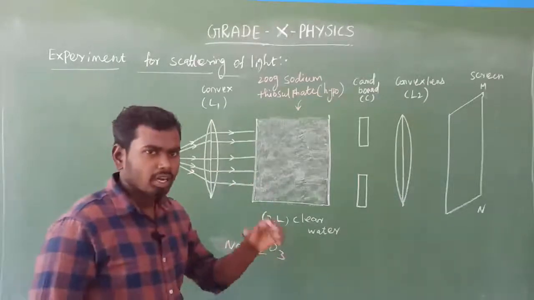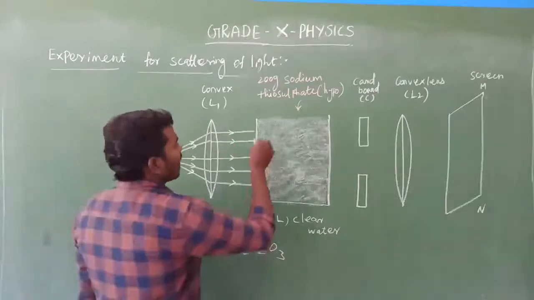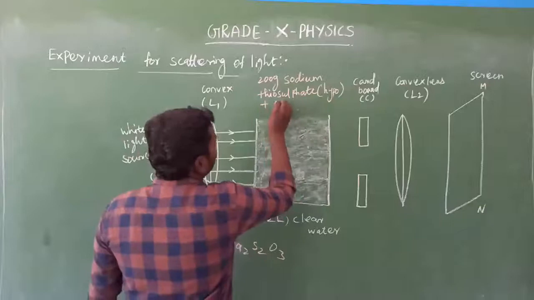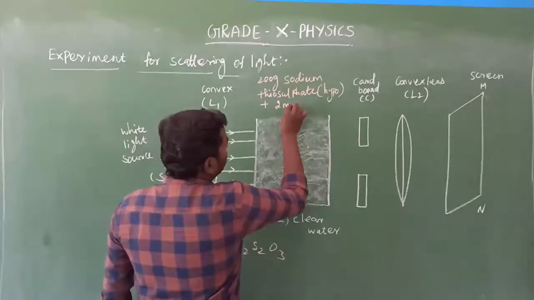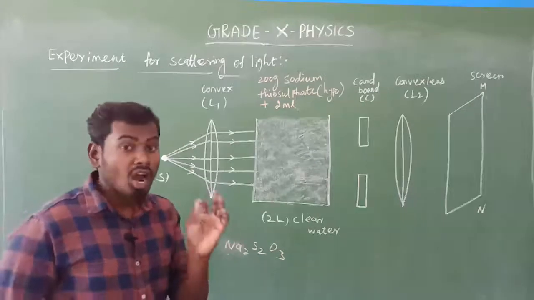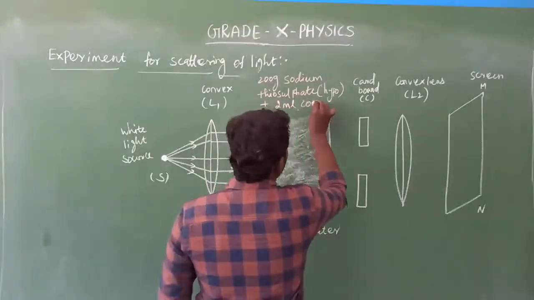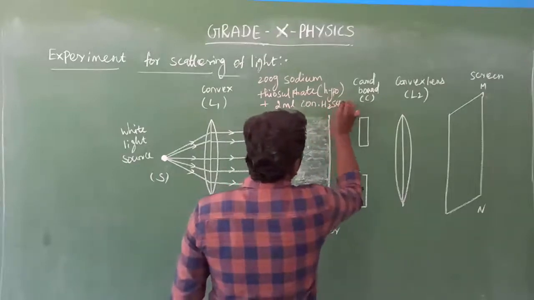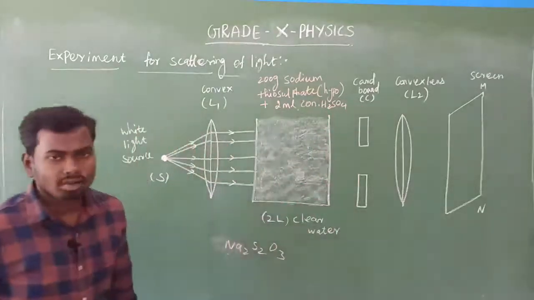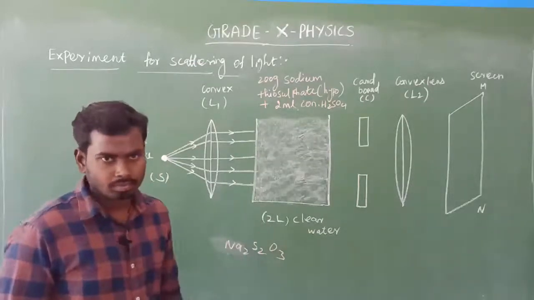After adding that, next I am going to add 1 to 2 ml of concentrated H2SO4 acid.